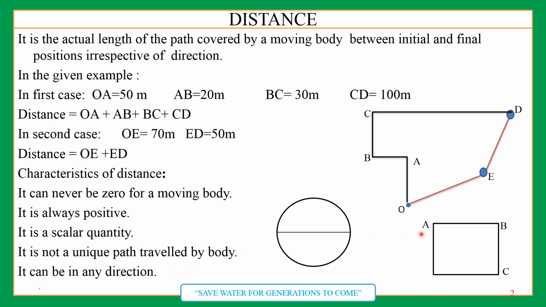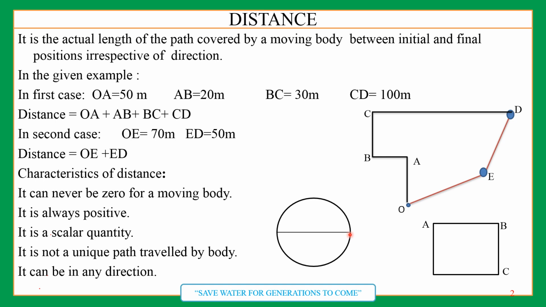So here I have taken some examples. It is a rectangular path. If a boy is starting from A, coming to B and B to C, then in this case, total distance will be AB plus BC. Now if a boy is starting from this point, going around here and coming back to this point, how much distance will be covered by him?